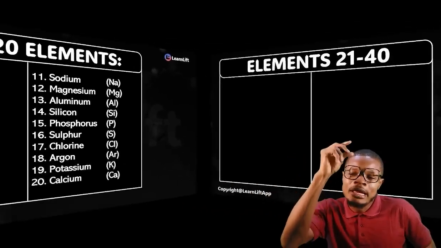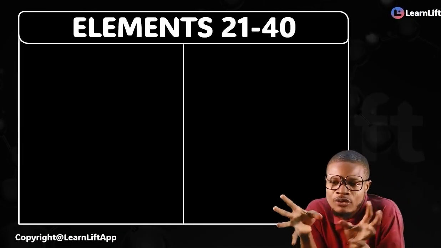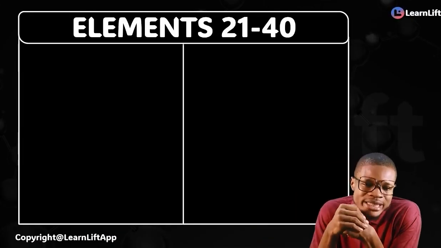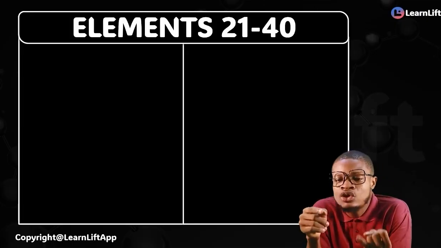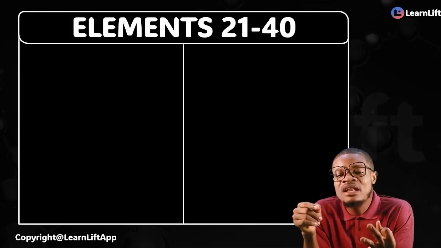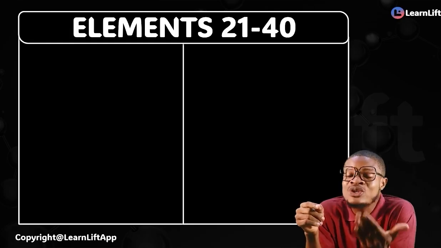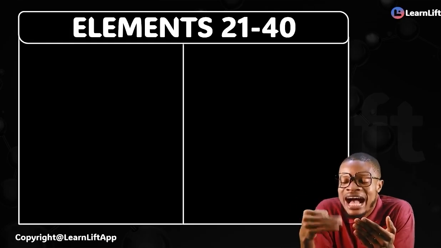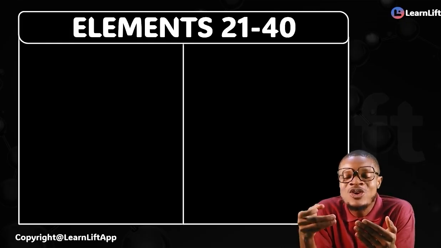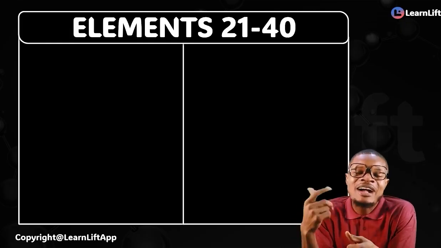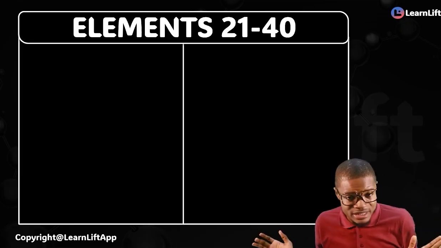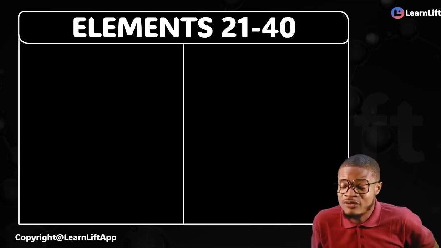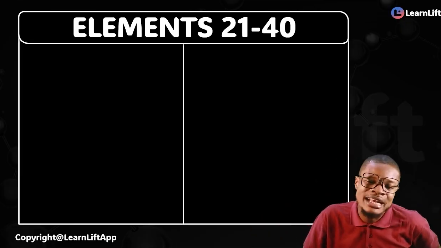Now, before we go to 21 to 40, tell me the first 20 elements. Hydrogen, helium, lithium, beryllium, boron, carbon, nitrogen, oxygen, fluorine, neon, sodium, magnesium, aluminium, silicon, phosphorus, sulfur, chlorine, argon, potassium, calcium. Very simple, easy and direct, right? If you catch that very quickly with me, I will tell you something.